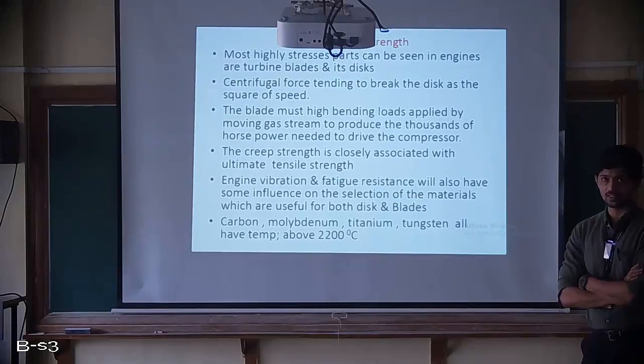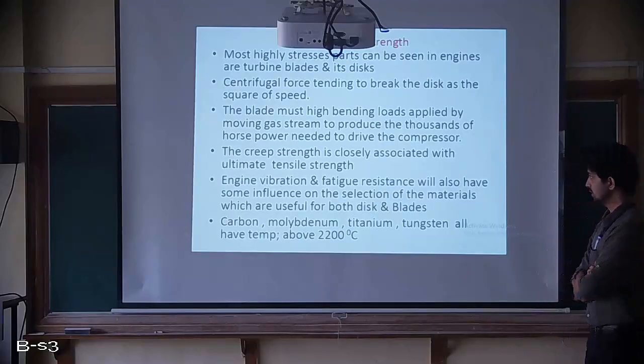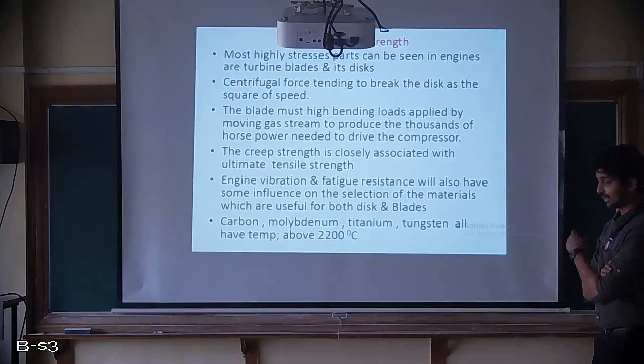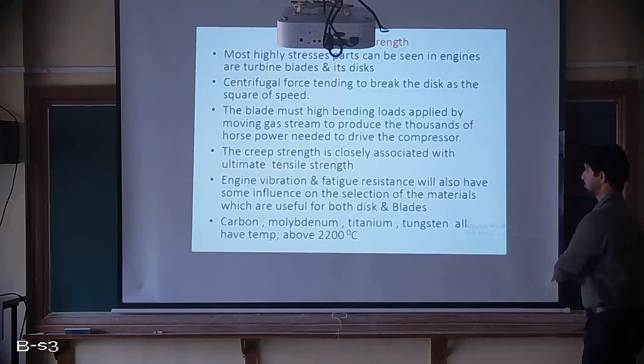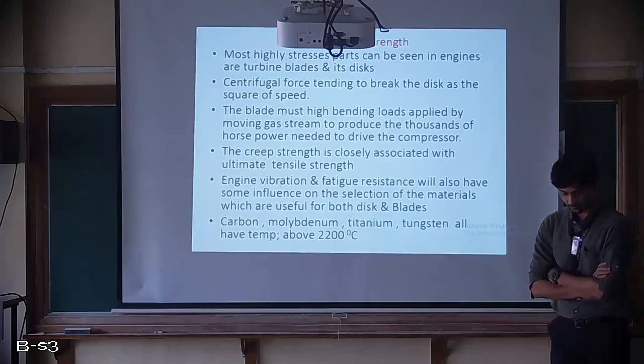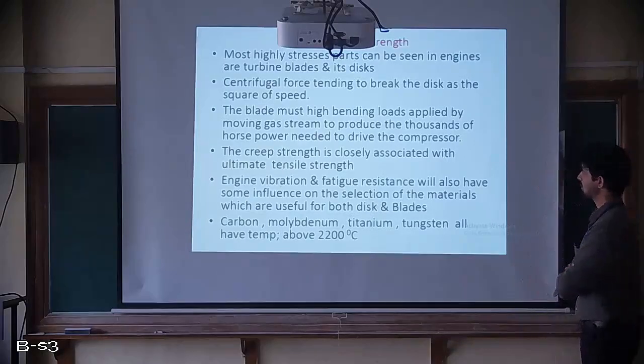Whatever the RPM, let us say 25,000 RPM, if you convert that angular velocity into linear velocity, it will be a large number, and then squared, that equals the centrifugal force acting on the disc which can break it. Then the blade must withstand high bending loads applied by the moving gas stream to produce the thousands of horsepower needed to drive the compressor.